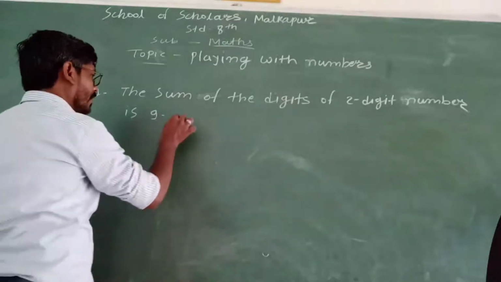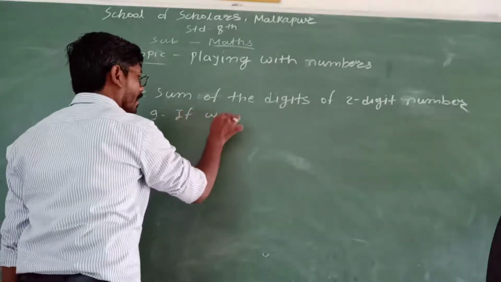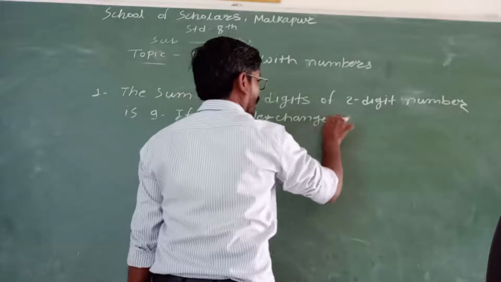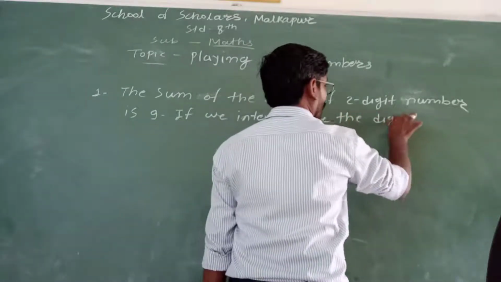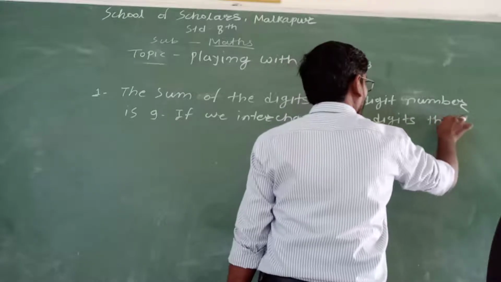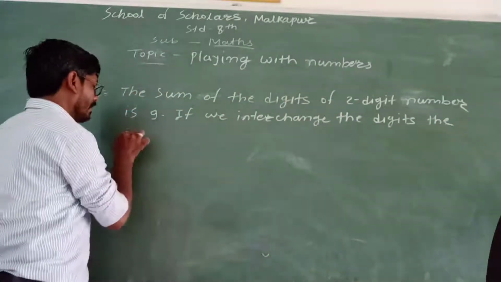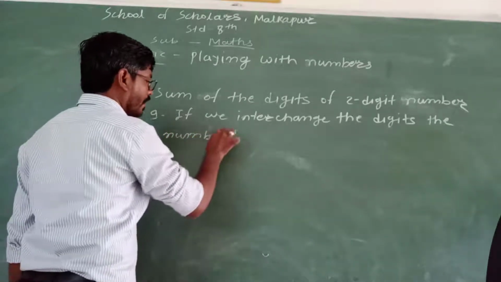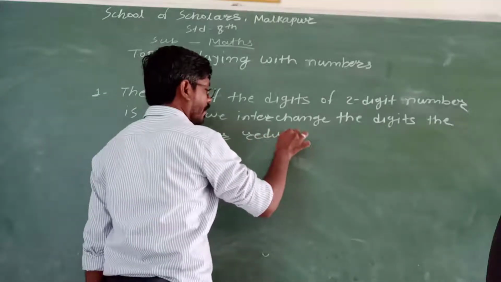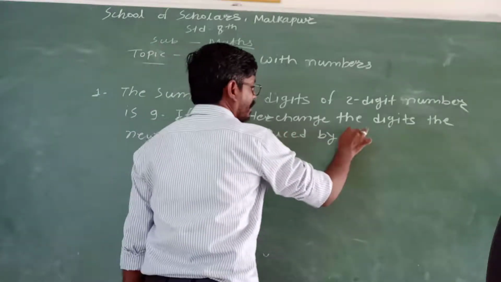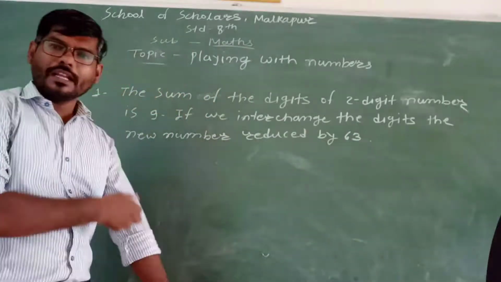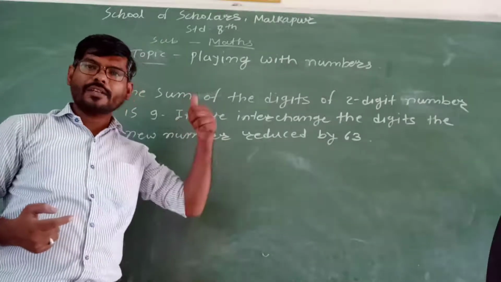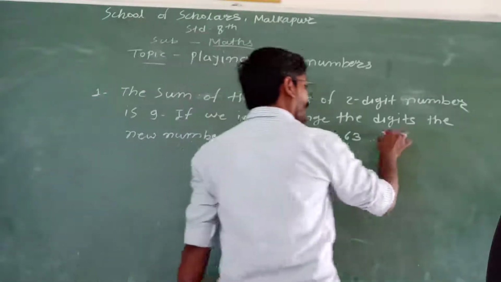Another condition: if we interchange the digits, the new number is reduced by 63. If we interchange the digits, the new number will be 63 less than the original number. Okay, the question is: find the number.